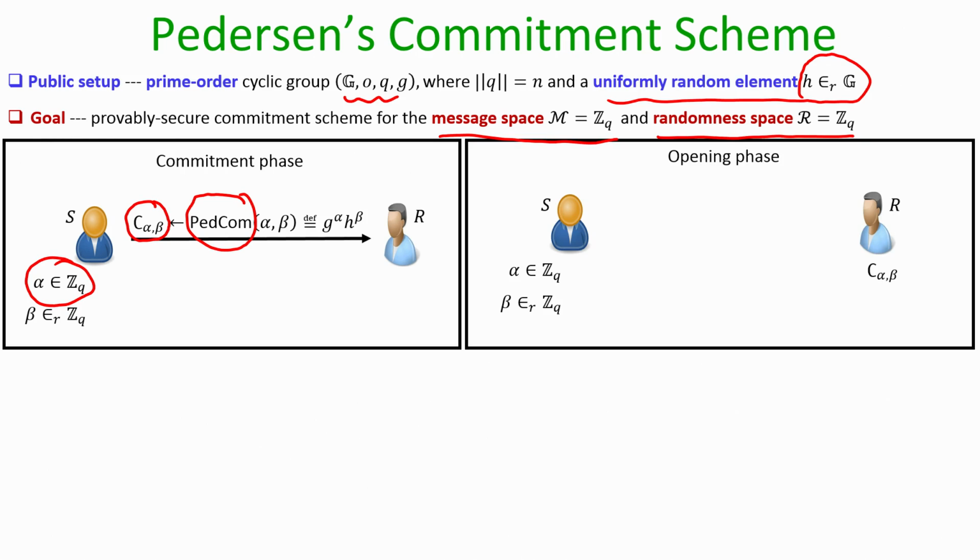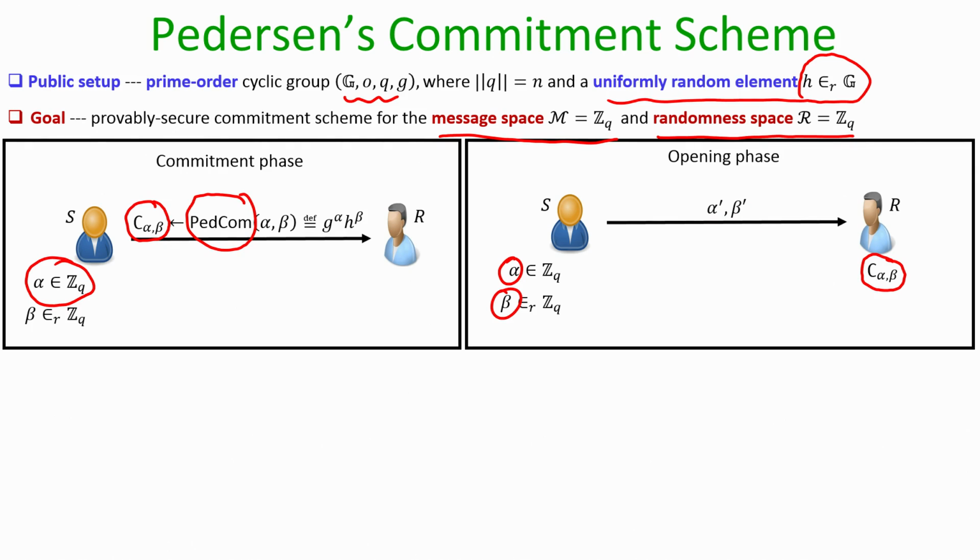The opening phase is straightforward. Imagine the receiver has an existing commitment available with it, which it has obtained in the commitment phase, and say the sender has committed alpha with respect to the randomness beta. Now it provides the opening information, which I denote by alpha dash and beta dash. If the sender is honest, then alpha dash will be the same as alpha and beta dash will be the same as beta, whereas if the sender is corrupt and wants to reveal a different message in the existing commitment, then it might submit alpha dash, beta dash different from alpha, beta.